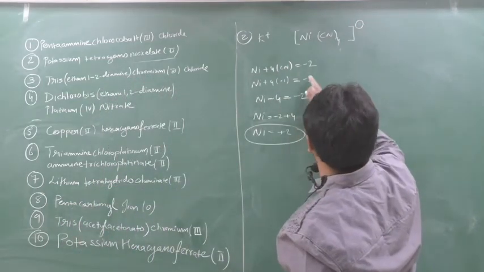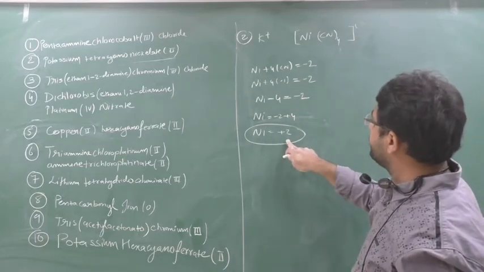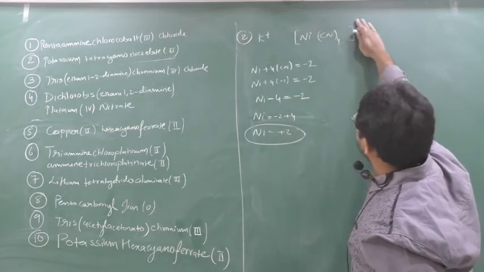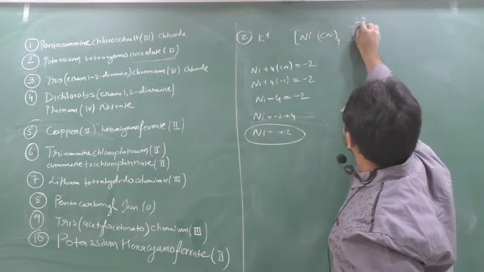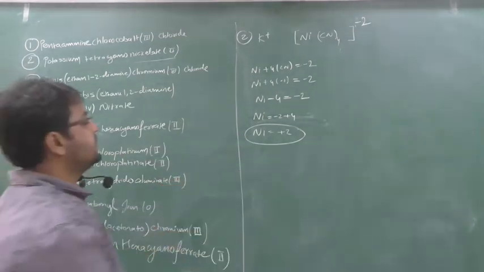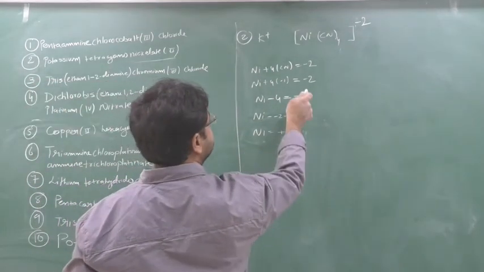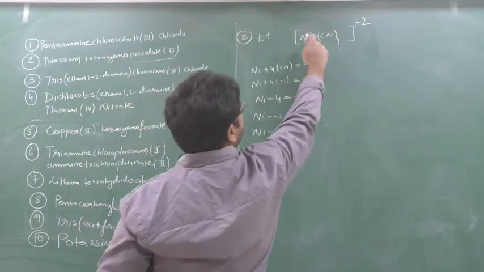So this anion should be what here? Equal to what you are putting here. So Ni will come plus 2 when I put here minus 2. This whole will be minus 2. Clear this part in this way to understand. This Ni plus 2 I need when I get the Ni plus 2. When I put here minus 2, means this is minus 2, means this whole is minus 2.